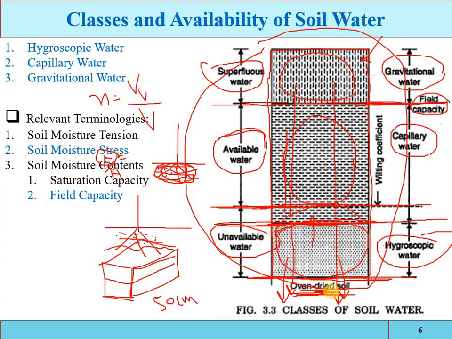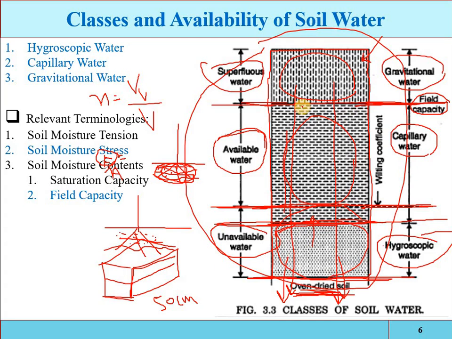Okay, now see, the water which is available to the plant is up to the field capacity. Now the plant will start the extraction of the water. If the soil is completely saturated, it is called the saturation capacity, but some water will be lost due to the gravitational forces, and the water retained against the gravitational forces is called the field capacity.